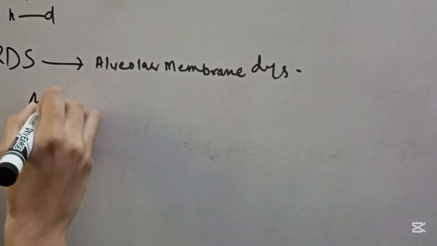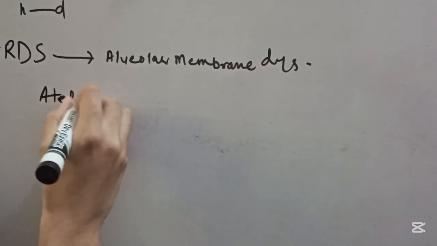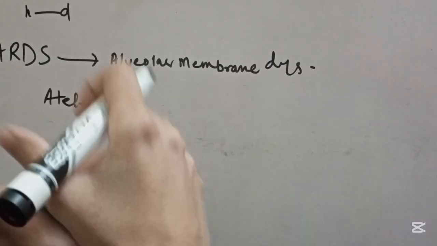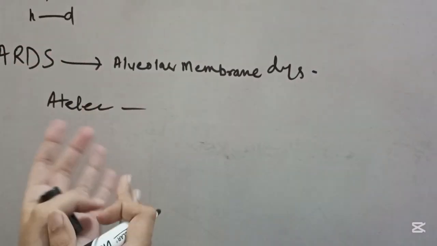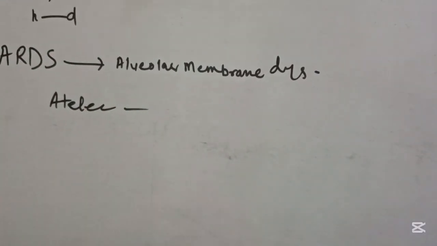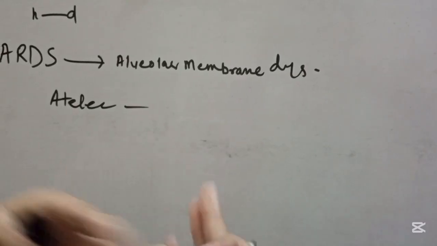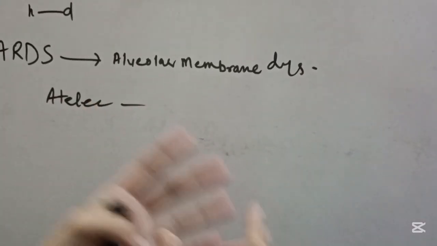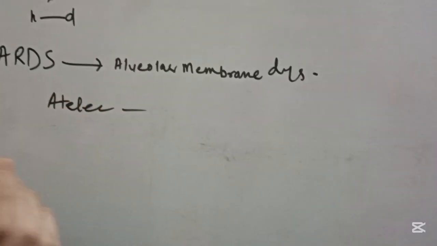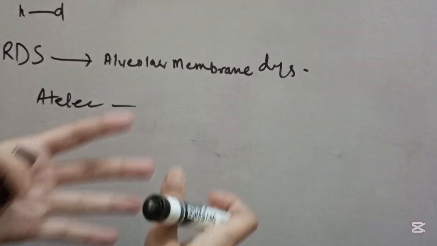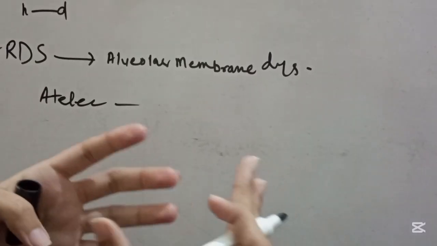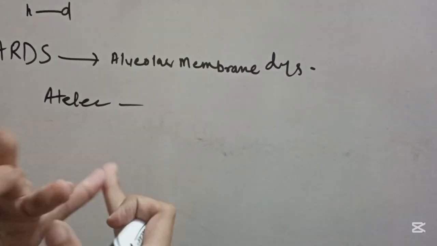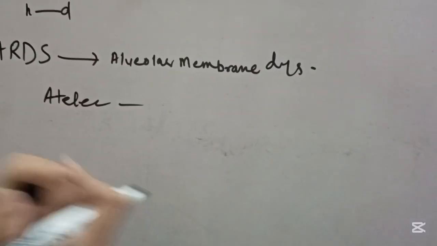Number one is atelectasis. In case of atelectasis, there is collapse of alveoli, but there is not any damage to the alveolar membrane and there is no inflammation. That's why atelectasis doesn't lead to ARDS. Second is pleural effusion. In case of pleural effusion, there is fluid in the pleural cavity, but there is no fluid in the alveoli, and the fluid that is present in the pleural cavity is not because of damage to the alveolar membrane.